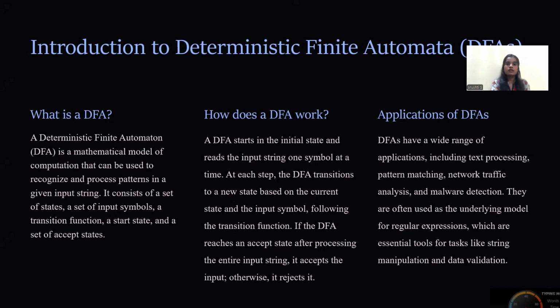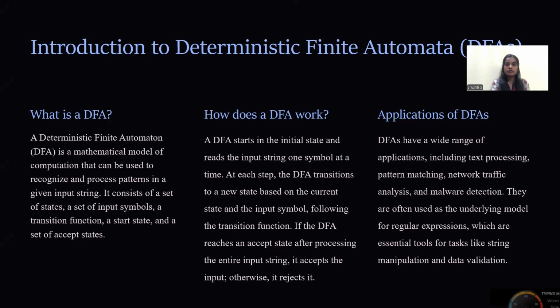A DFA works by starting in the initial state and reading the input string one symbol at a time. At each step, the DFA transitions to a new state based on the current state and the input symbol, following the transition function. If the DFA reaches an accept state after processing the entire input string, it accepts the input; otherwise, it rejects it.